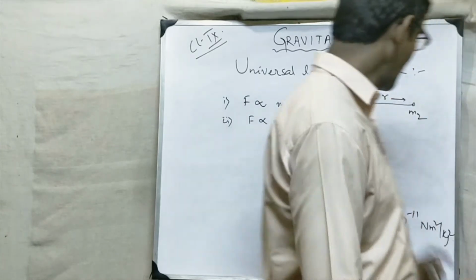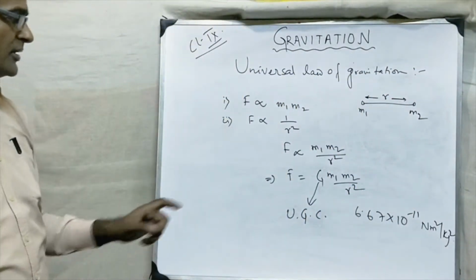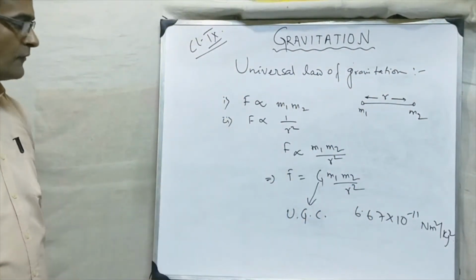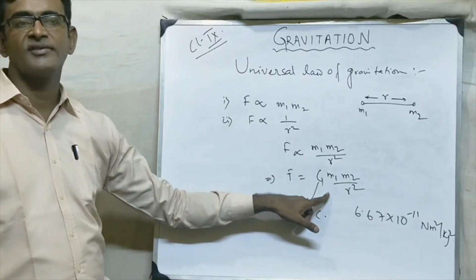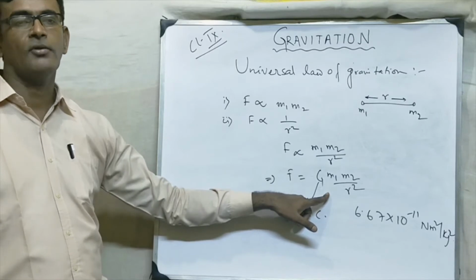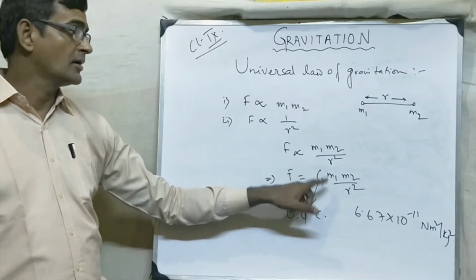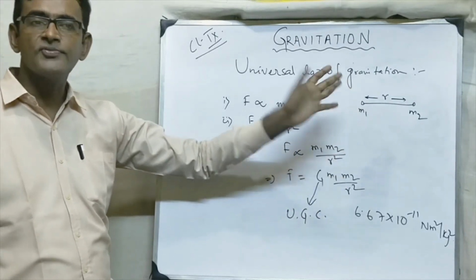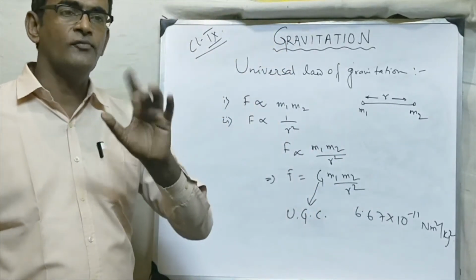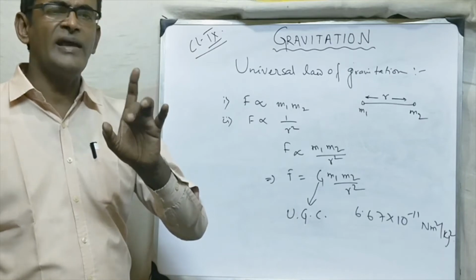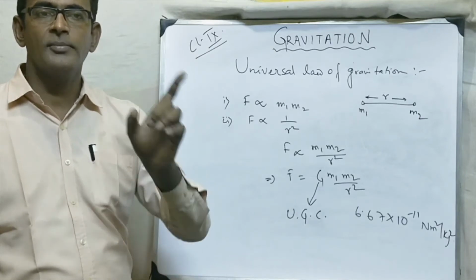Now, what is the characteristic property of this force? First of all, this force, as I told you, is always attractive. It cannot be repulsive. We have studied repulsion where we have two types of charge, attraction and repulsion.